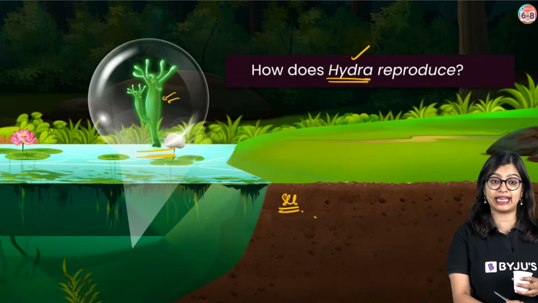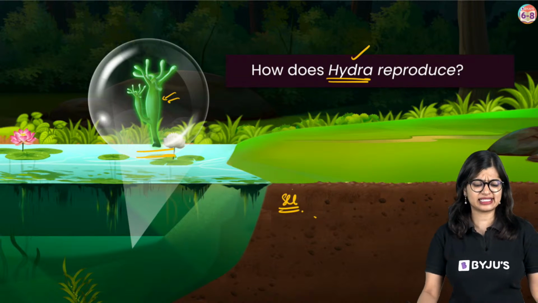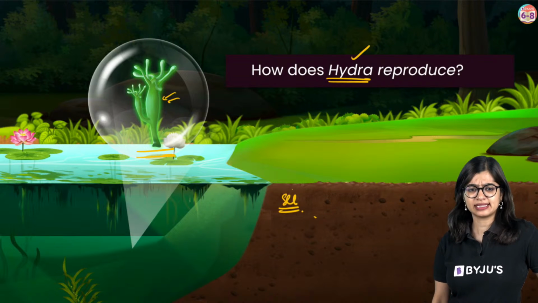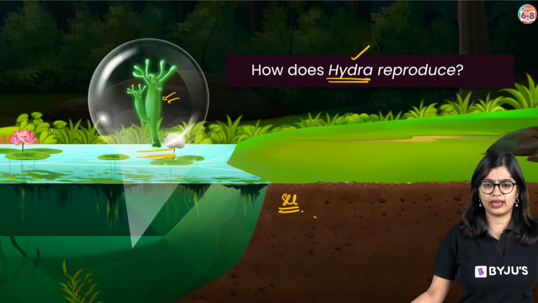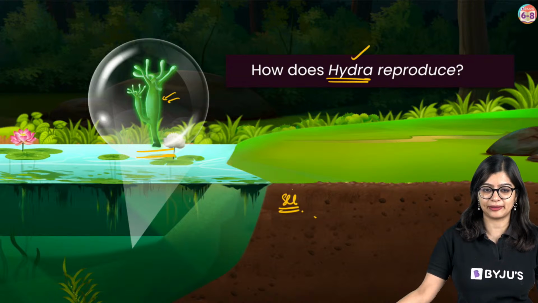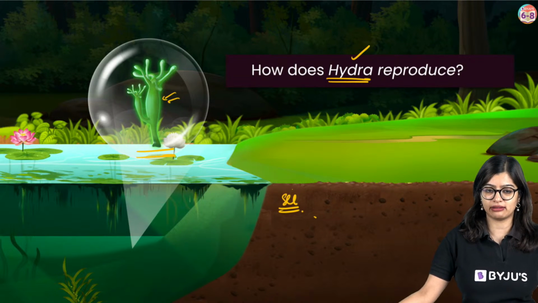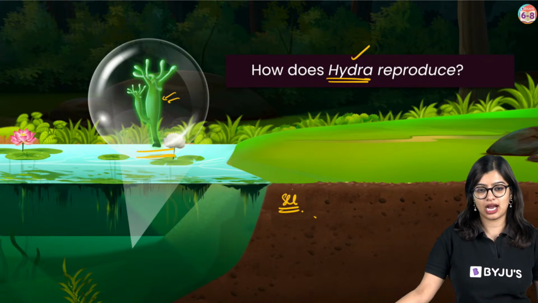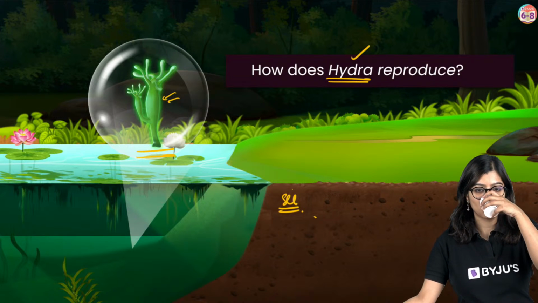Ma'am, it looks like a tree with tentacles. It looks like a snake. Hydra looks like a snake. Okay, I'll explain it once again, don't worry. Ma'am, budding, bud is rising. Hydra, tentacles.